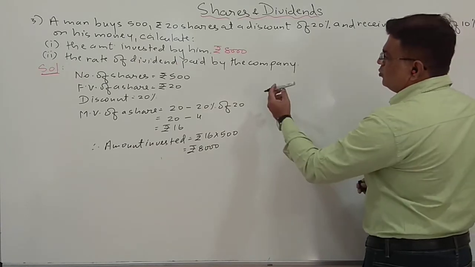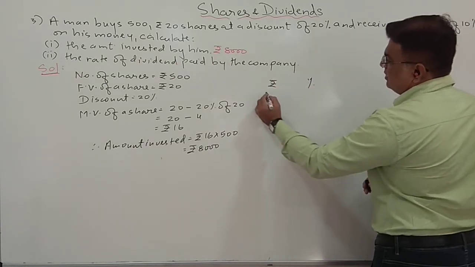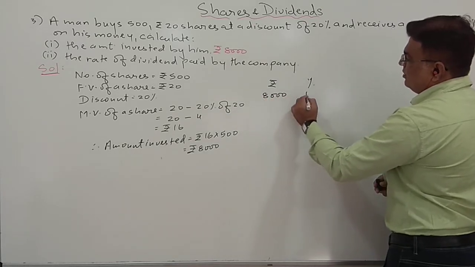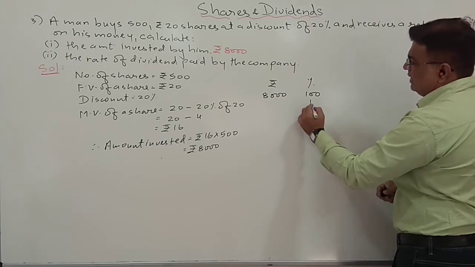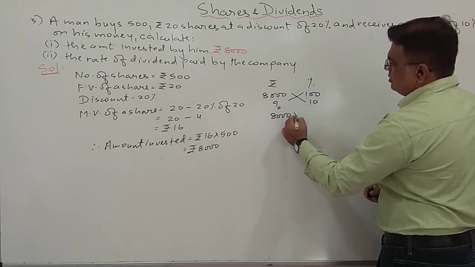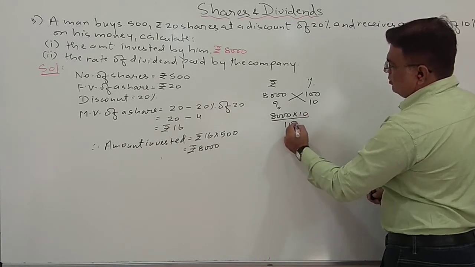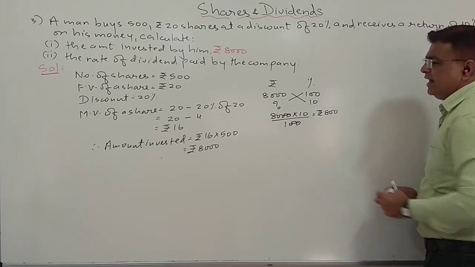So 8,000 is my 100%, and 10% of it I am getting as a return. So what will I get? 8,000 into 10 upon 100, that is rupees 800.